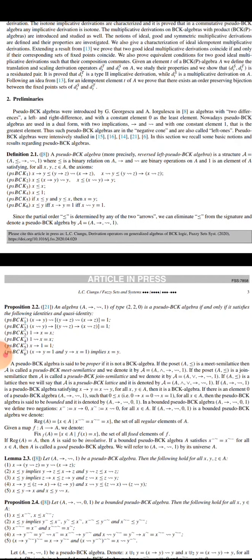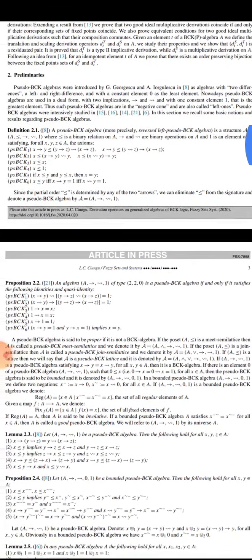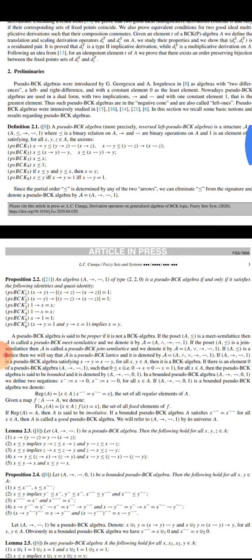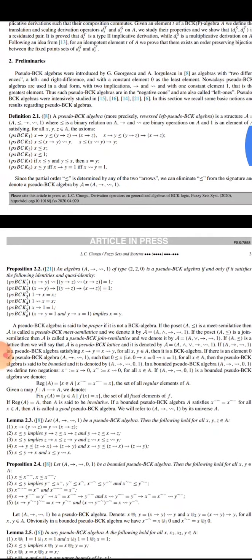Definition 2.1. A pseudo-BCK algebra, a reversed left pseudo-BCK algebra, is a structure A = (A, ≤, →, ⇝, 1), where ≤ is a binary relation on A, → and ⇝ are binary operations on A, and 1 is an element of A, satisfying the following conditions.